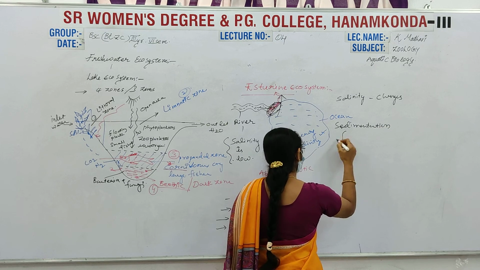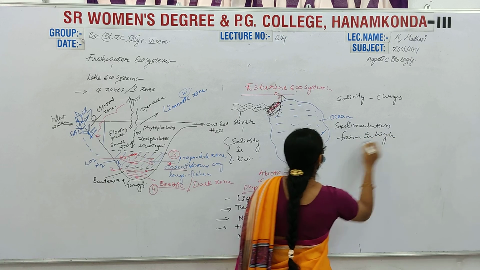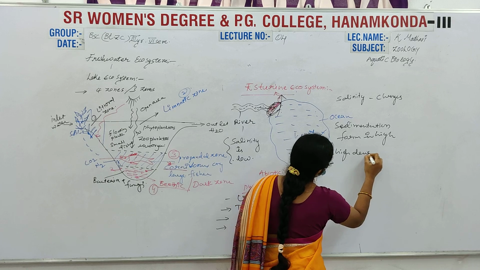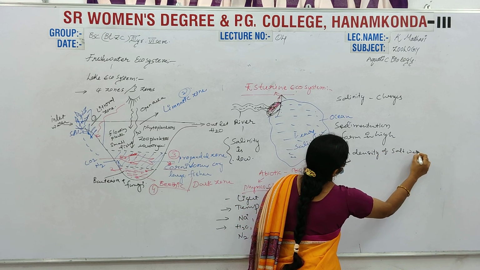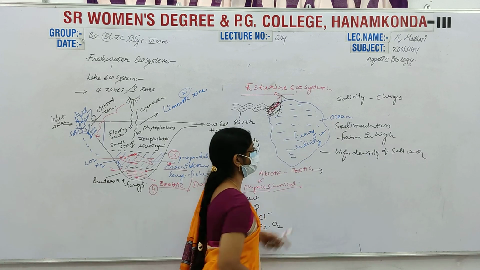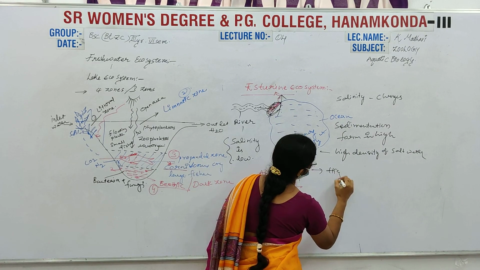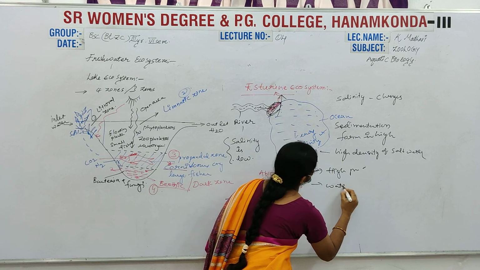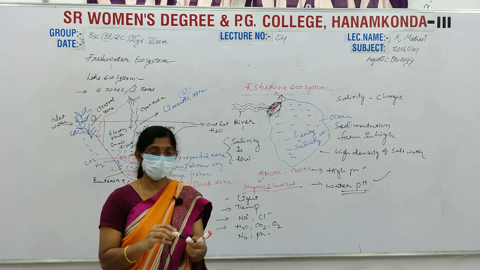Sedimentation forms in high density salt waters. And next, high density of salt water, high pressures, and the water pH will change. Water pH will vary with the climatic conditions.